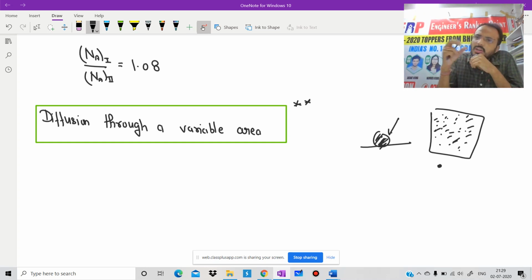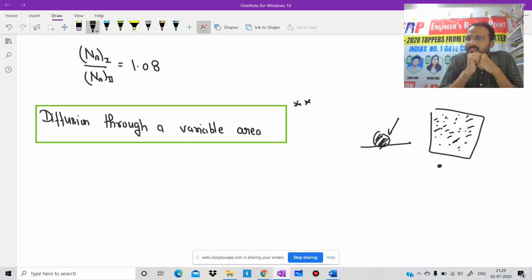Our main motto is to make a relation of size versus time. As time increases, size is going to decrease. Is it clear? I hope there should be no doubt.